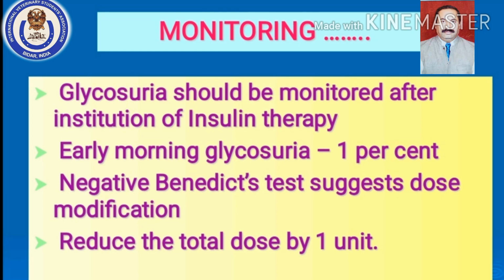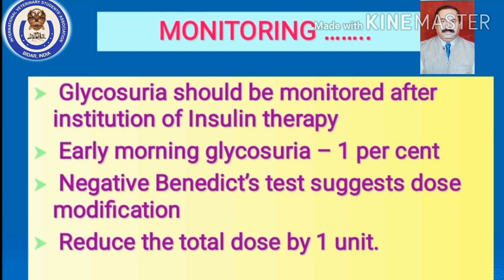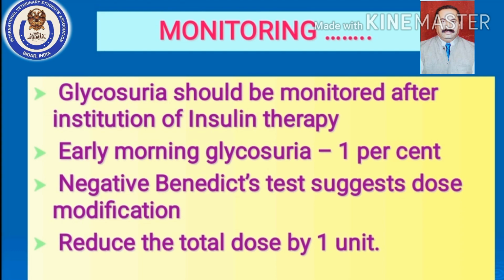What it says is to reduce the total dose by 1 unit. You have given 10 units to a 20 kg dog, reduce it by 1 unit, which means you give only 9 units to that dog. Okay, and then again monitor glycosuria. So if 0.5% glycosuria is there, instead of 10 units, the dog is requiring only 9 units of insulin. Like that, monitoring is always better. The dog always should be maintained with 0.5% glycosuria.